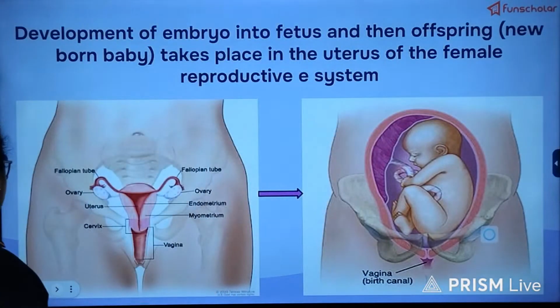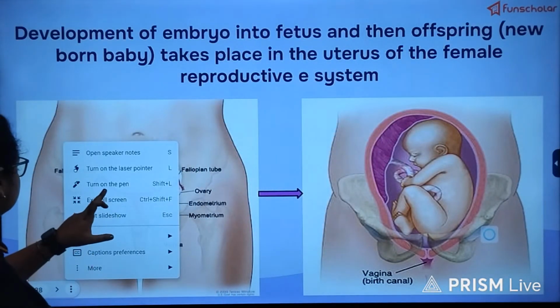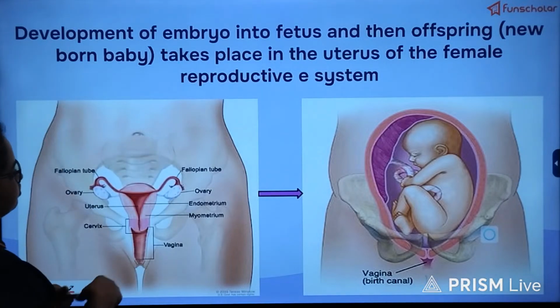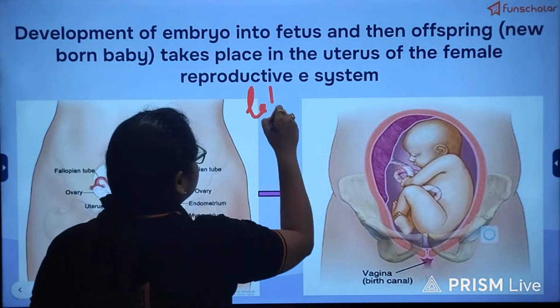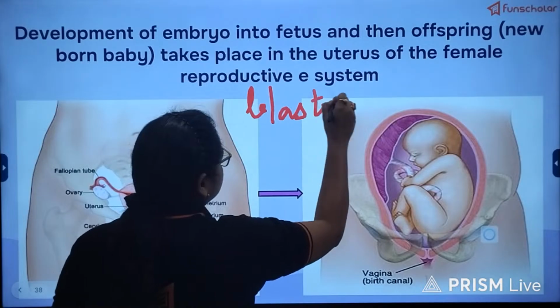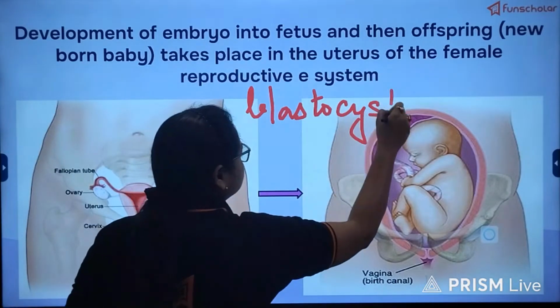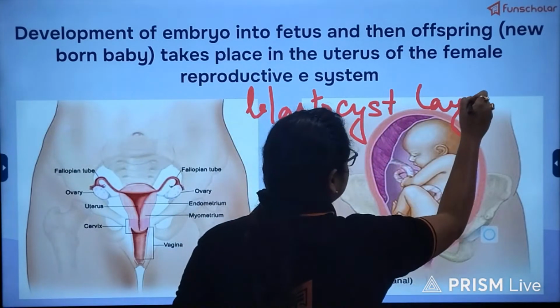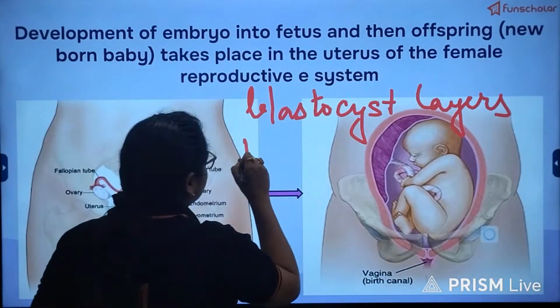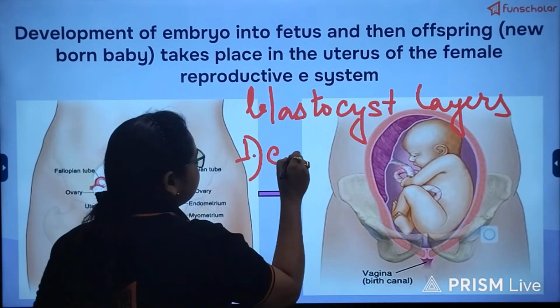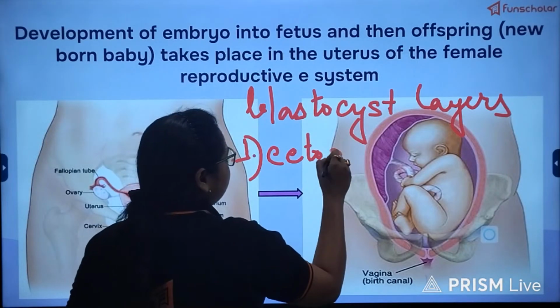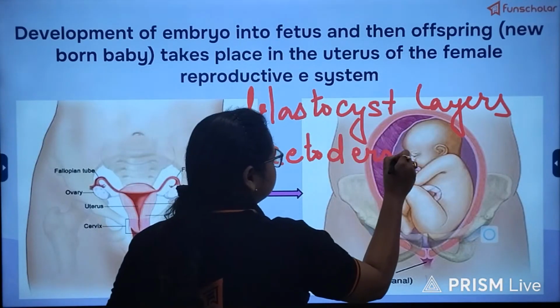The layers are termed from outside to inside. From outside we have the ectoderm.